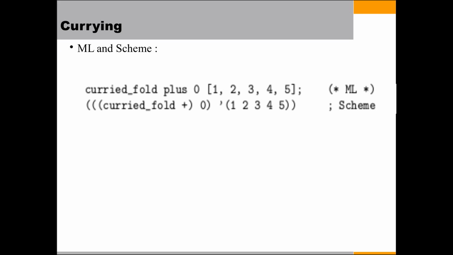In ML, the syntax for function calls is a juxtaposition of the function and argument. That is, ML makes the use of curried functions more intuitive and convenient than it is in Scheme.